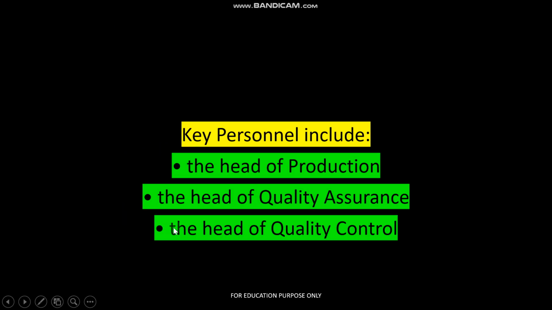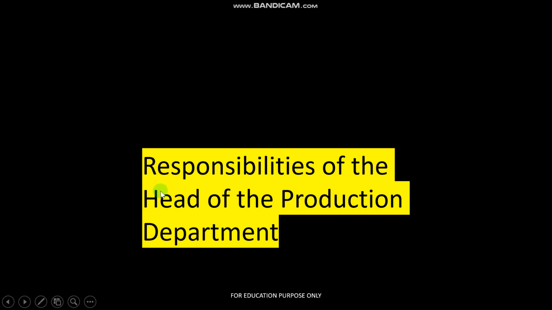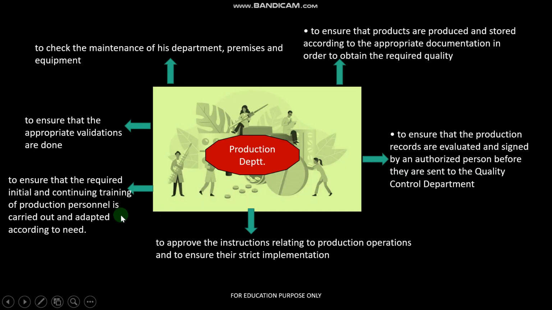So these three are the pillars of any pharmaceutical house: the head of the production, the head of the quality assurance, and the head of the quality control department. So these have the most important responsibilities. Let's start with the responsibilities of the head of the production department, the backbone of any pharmaceutical house.